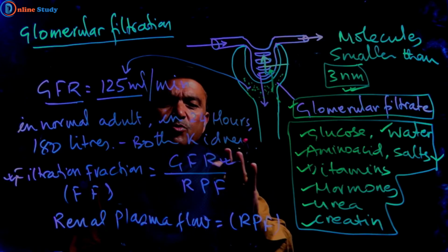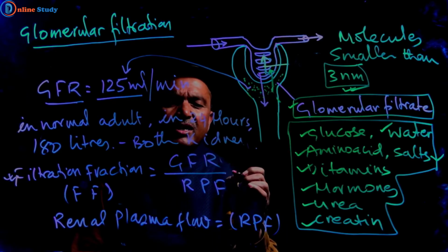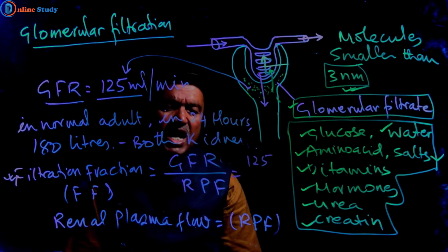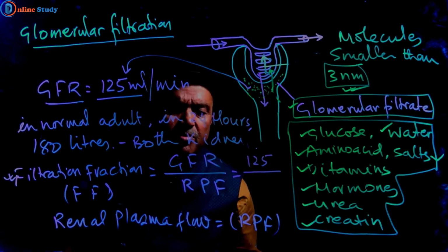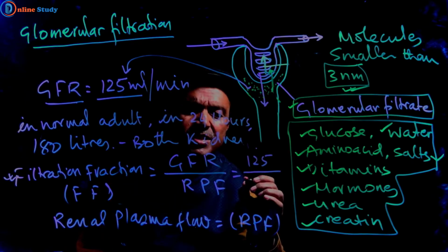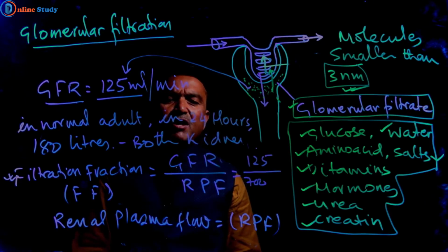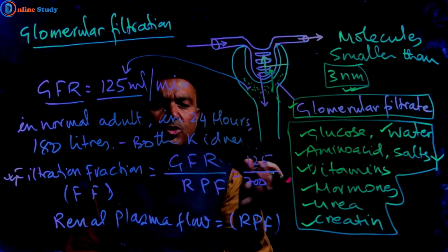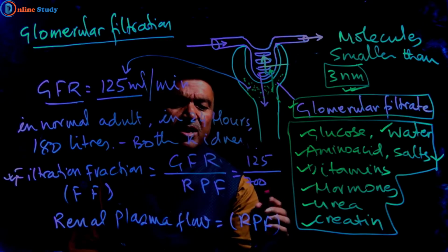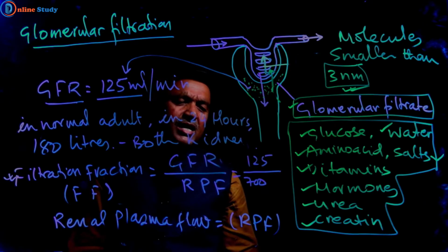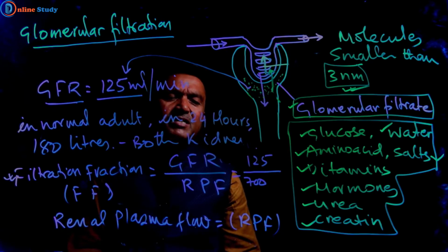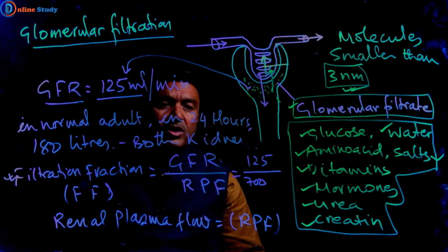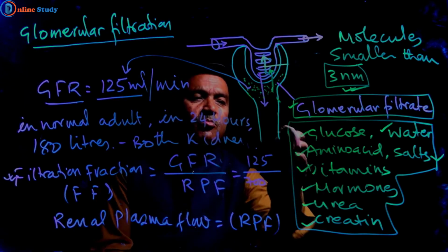For GFR we can put the value we have already mentioned, 125 ml per minute. And in both kidneys, about 700 ml of plasma flows, present in about 1300 ml of blood.